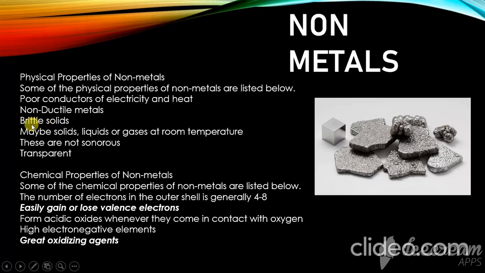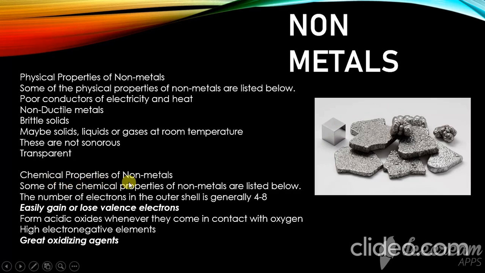Also brittle solids means it has a rough surface. If you touch them, they have a very rough surface. They may be solids, liquids or gases at room temperature, and can melt very easily at room temperature. These are not sonorous, and they do not have any luster. Mainly non-metals are transparent, but some of them are solids, so they are translucent or opaque.